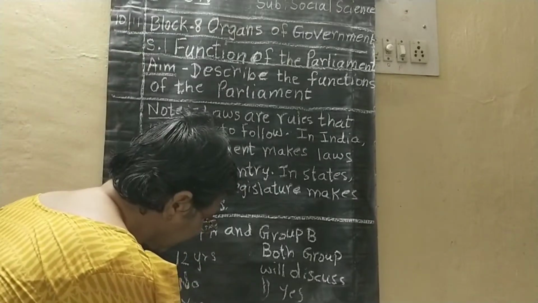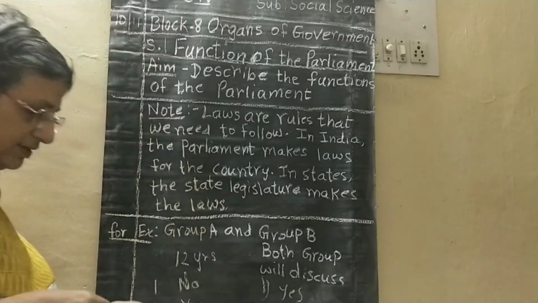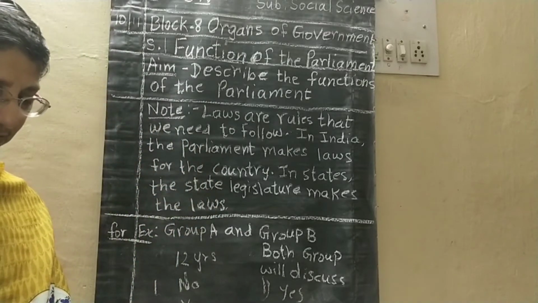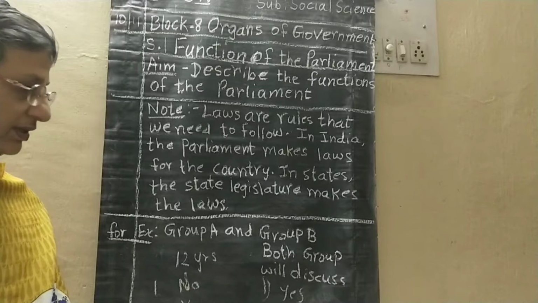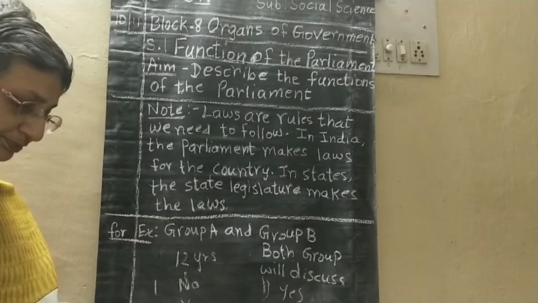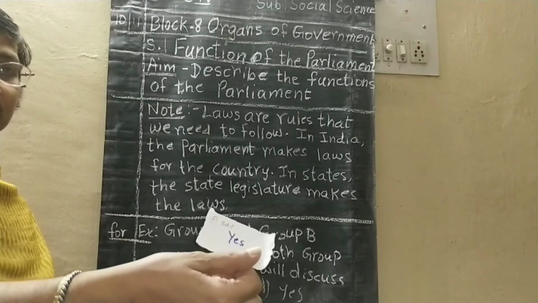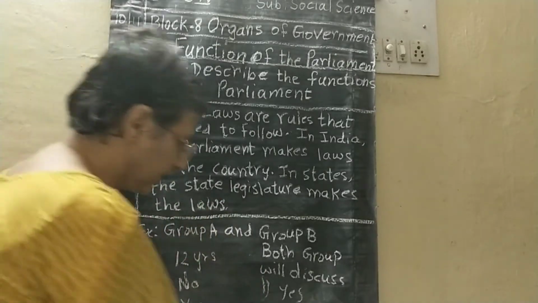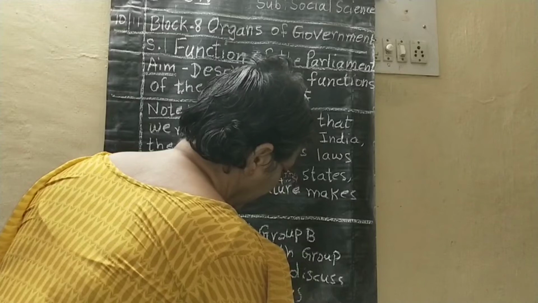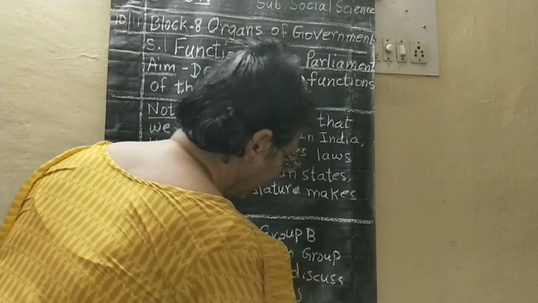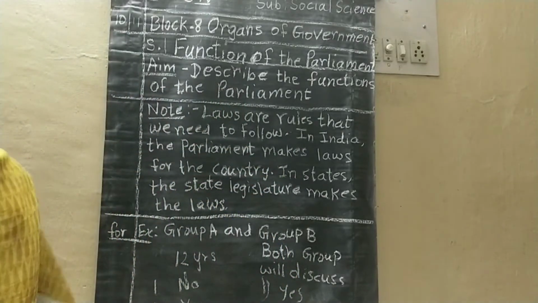Right here, yes. Okay. No. Again he is saying yes. So again here, yes. Now, this much only I'll do.